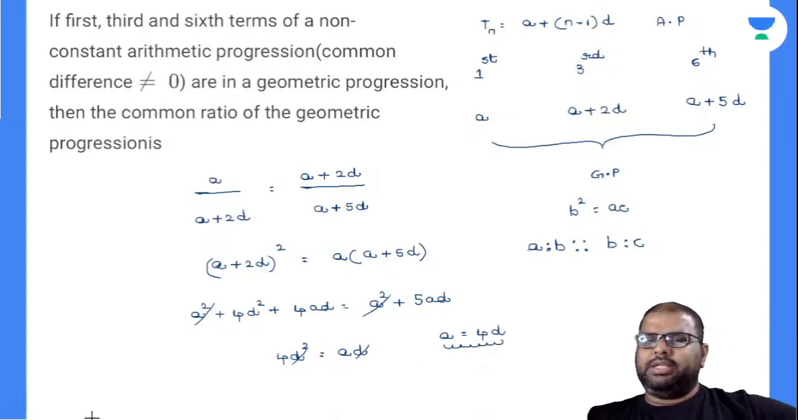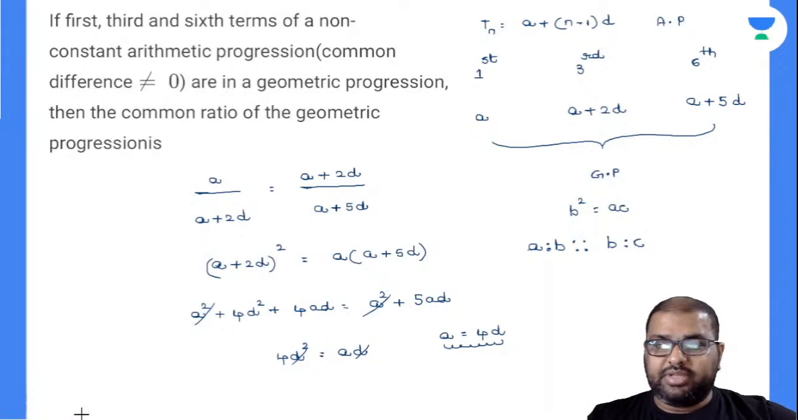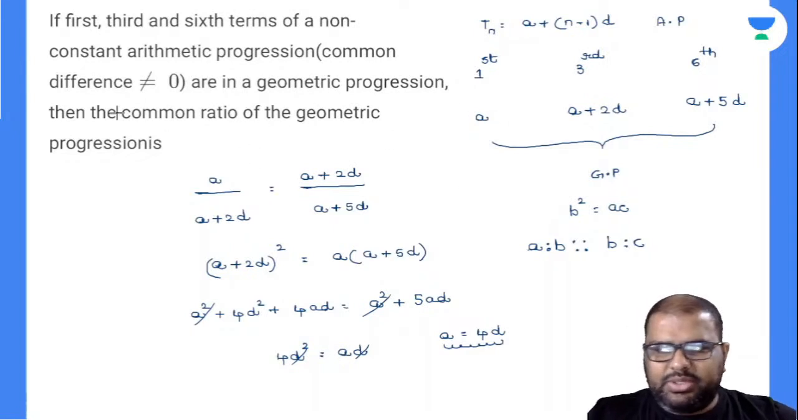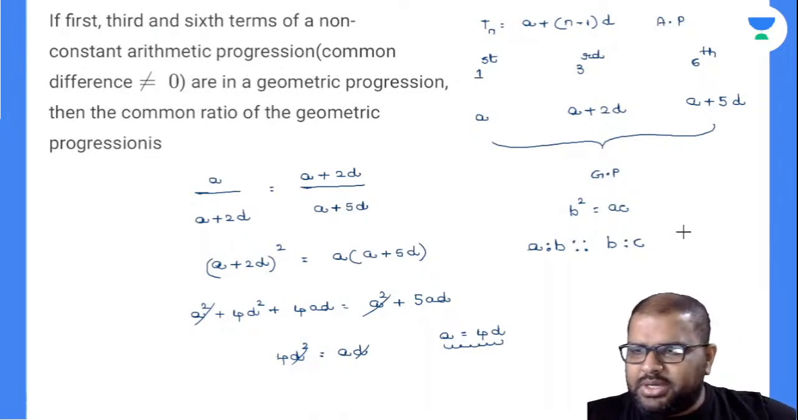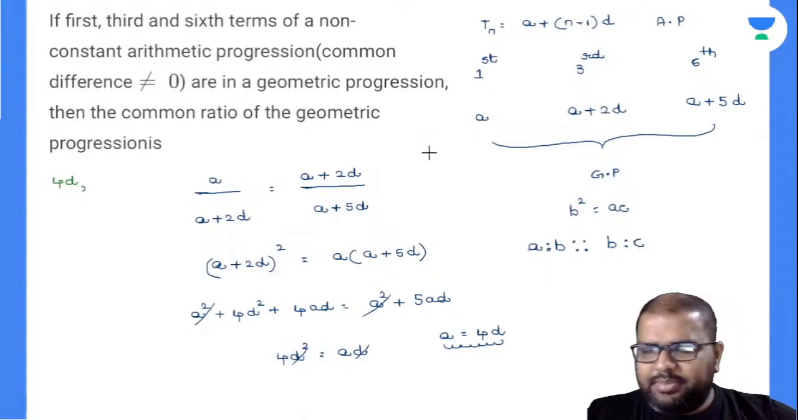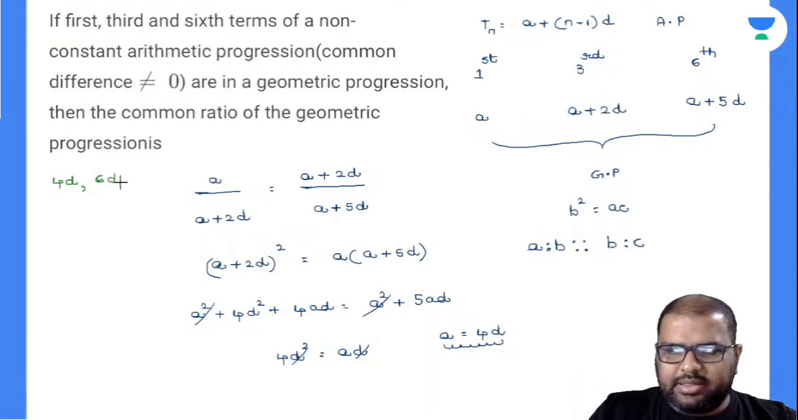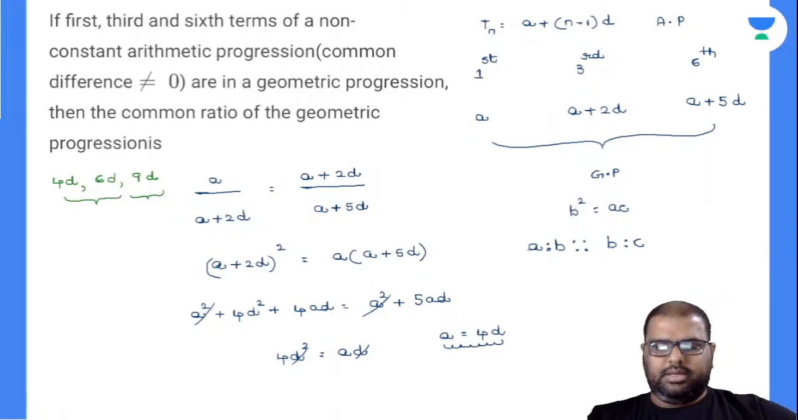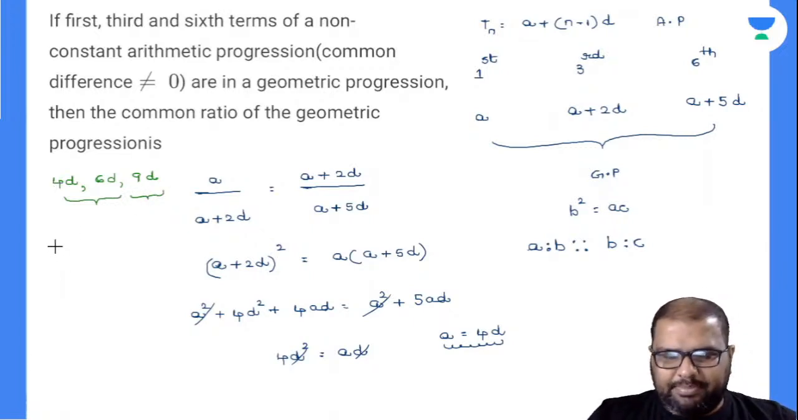Then the common ratio of the geometric progression is the question asked. Let's write down the values there. A value is 4D. So my terms will change like this: 4D, 4D plus 2D will be 6D, and 4D plus 5D is 9D. So what is the common ratio here? What is the pattern going on there? Can anybody find out the pattern there? Anybody? This is your A value, and A into R to the power of n minus 1 is your third term. Am I right or wrong?